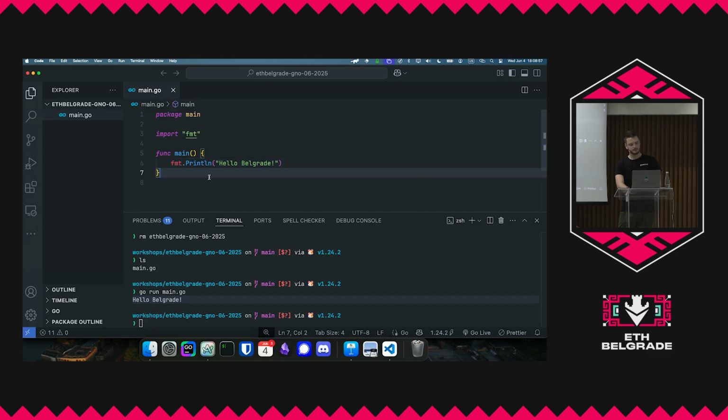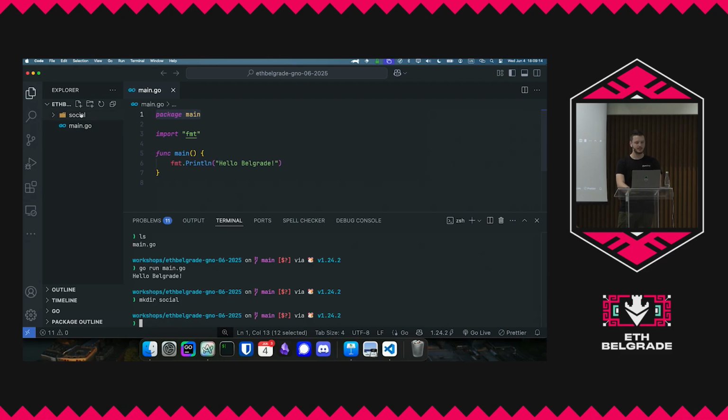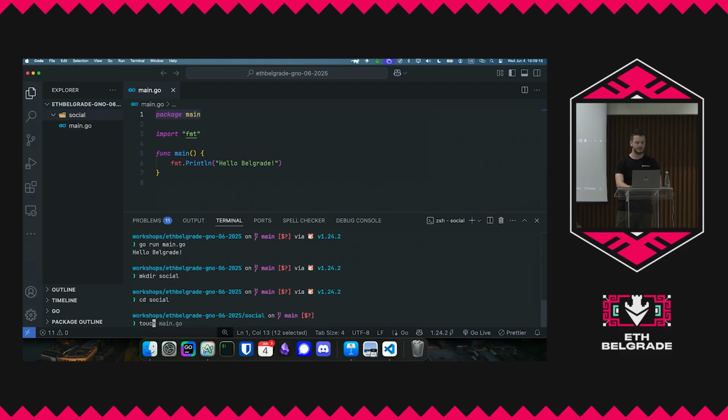OK, cool. So I defined something here at the top called the package, right? And a package is basically an organizational unit of code for Go. So let's create another package. Let's try to do something else. So let's do mkdir social. Let's call it social. And in this social folder, we're going to make another file. Let's call it